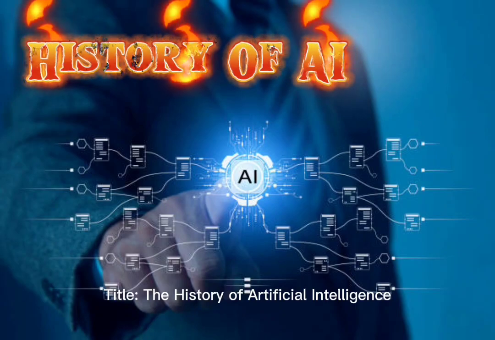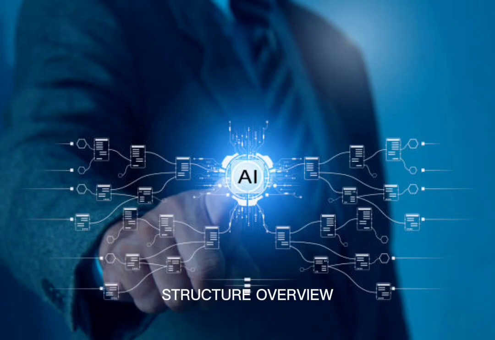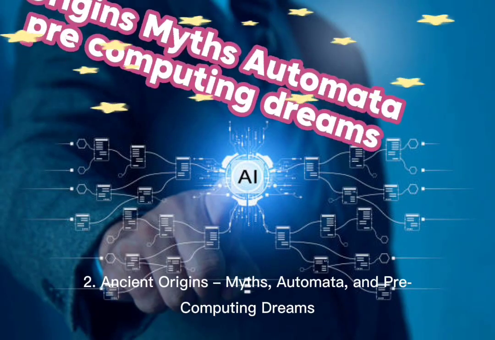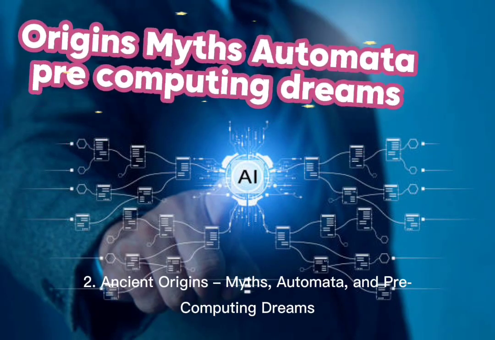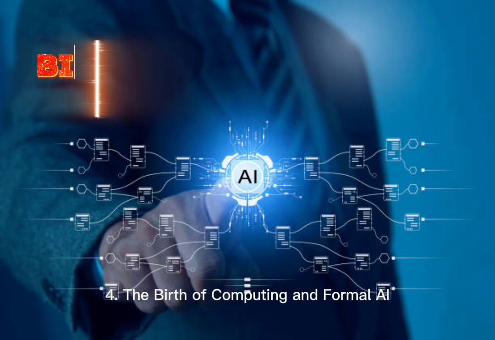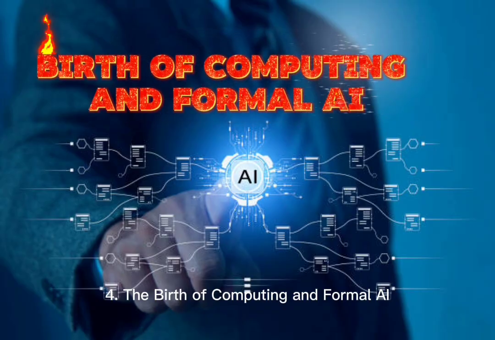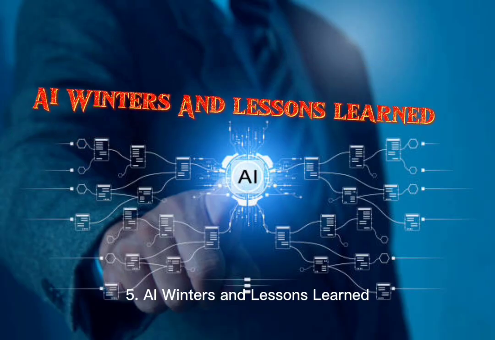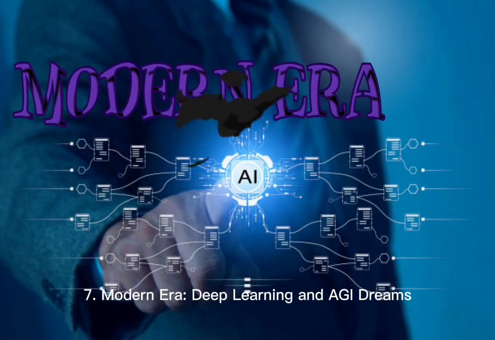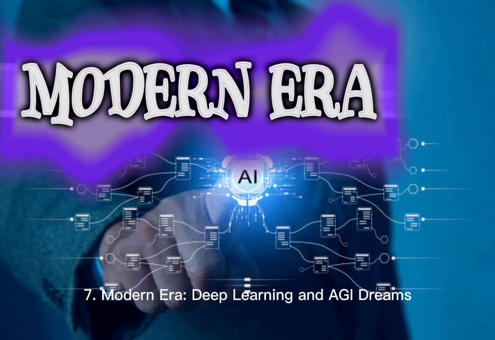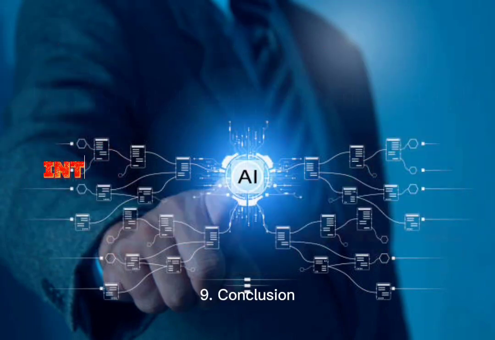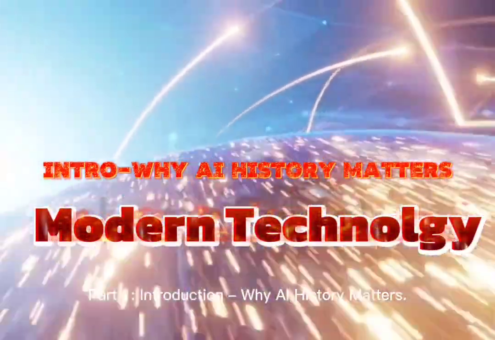Title: The History of Artificial Intelligence. Structure overview. 1. Introduction: Why AI history matters. 2. Ancient origins, myths, automata, and pre-computing dreams. 3. Mathematical and philosophical foundations. 4. The birth of computing and formal AI. 5. AI winters and lessons learned. 6. Machine learning revolution and big data. 7. Modern era, deep learning and AGI dreams. 8. Ethical dilemmas and the future. 9. Conclusion.